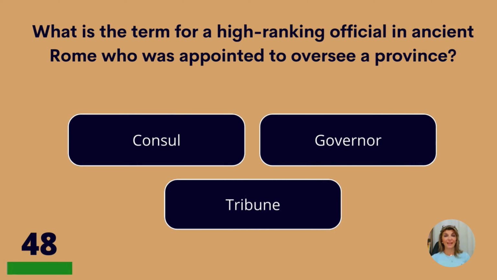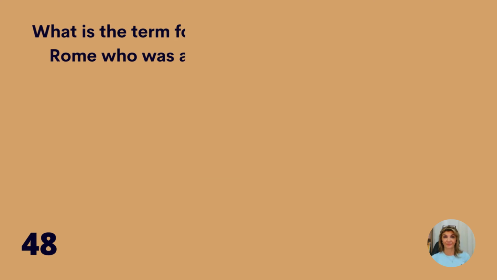What is the term for a high-ranking official in ancient Rome who was appointed to oversee a province? Consul, governor, or tribune? Governor.